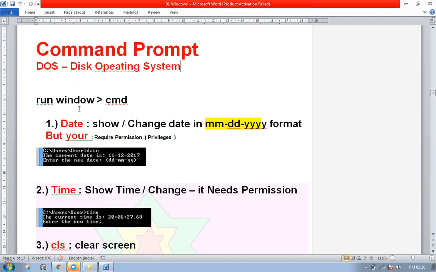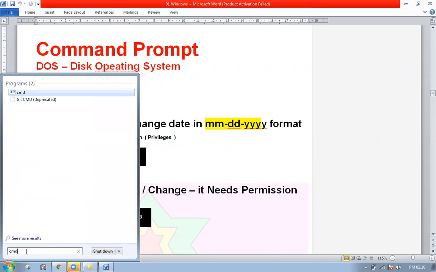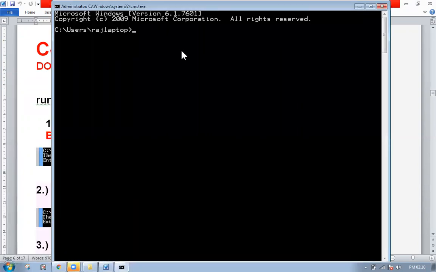Fine. So how to work with this command? To work with it, we have a basic option called the Run option in Windows. In Run, we'll be using cmd. We type it here, CMD. This is the option, technically called command. When I click on this, I get this kind of prompt. This is very big in size.